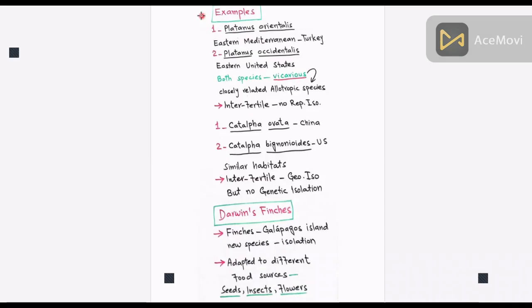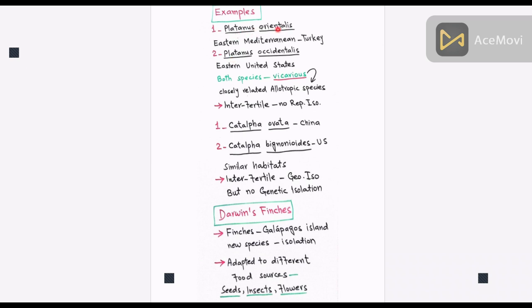These are the examples of geographical isolation. The classic example of very long geographical isolation is that of Platanus species. There are two species of Platanus, Platanus orientalis and Platanus occidentalis.